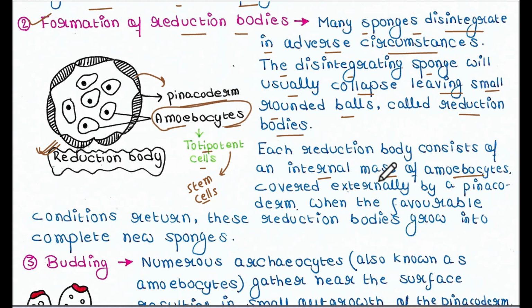So each reduction body consists of an internal mass of amoebocytes, which are covered externally by a pinacoderm. When the favorable conditions return, these reduction bodies grow into complete new sponges, and that is possible due to these totipotent cells, due to these amoebocytes. So they will form the new sponge bodies in the favorable condition.